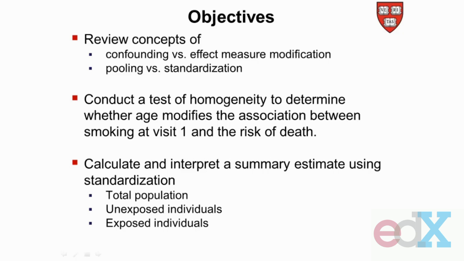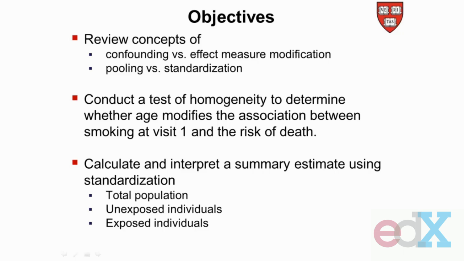In this session, I'd like to review the concepts of confounding versus effect measure modification and the concept of pooling versus standardization. We're going to use the Framingham dataset to look at the relationship between smoking at visit 1 and the risk of death. And we'll use the test of homogeneity to determine whether the relationship between smoking and death is different for different ages.